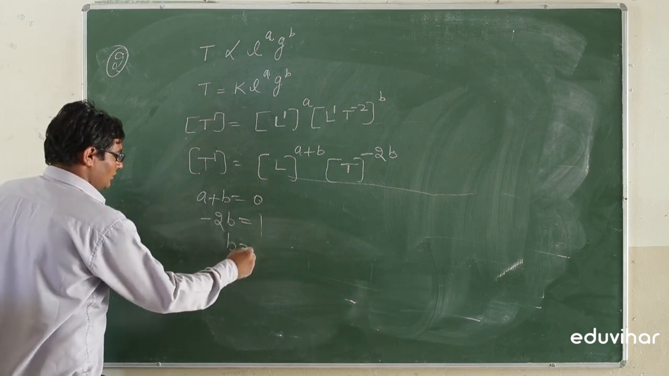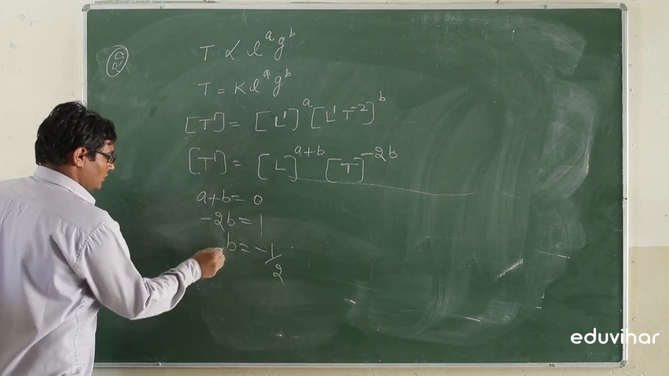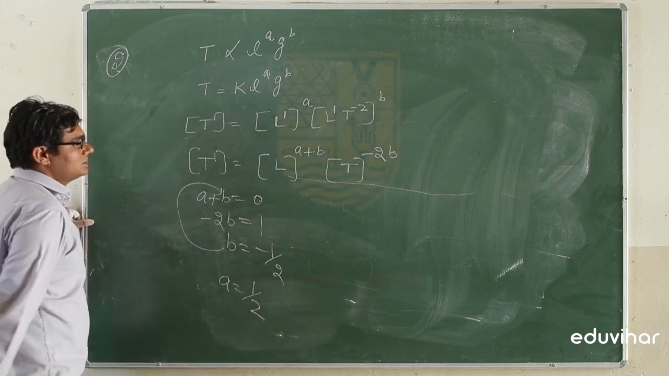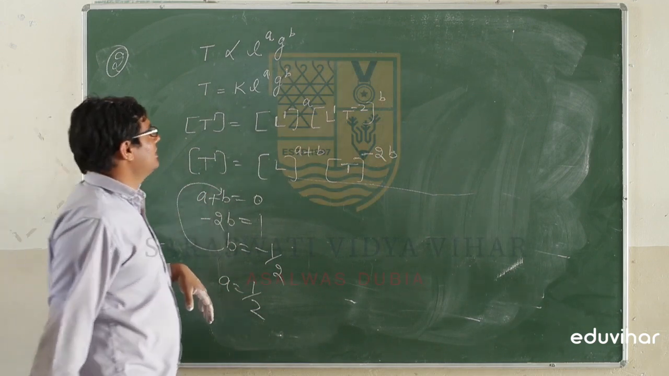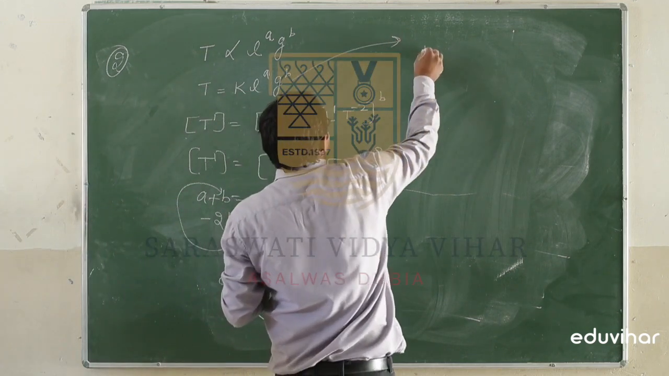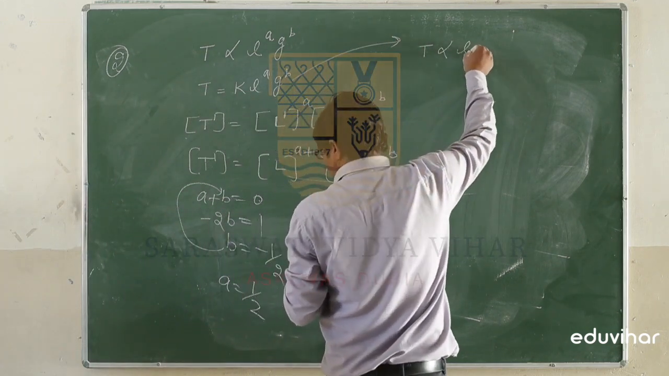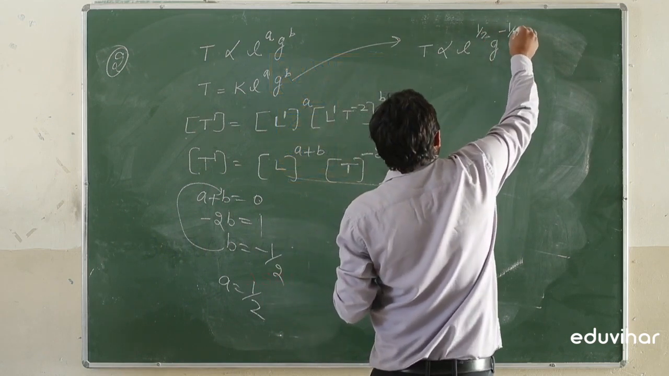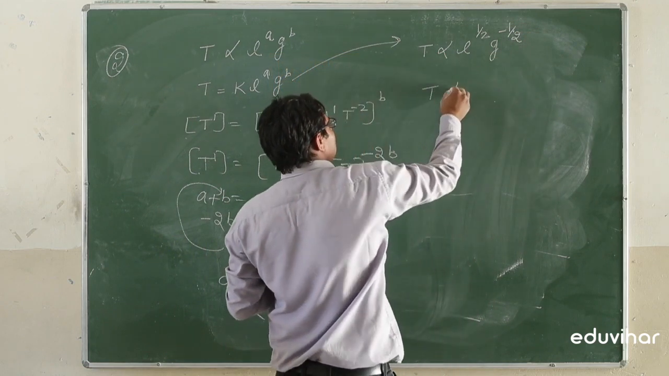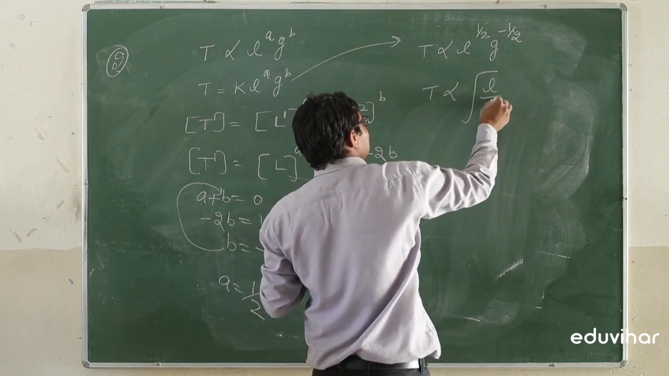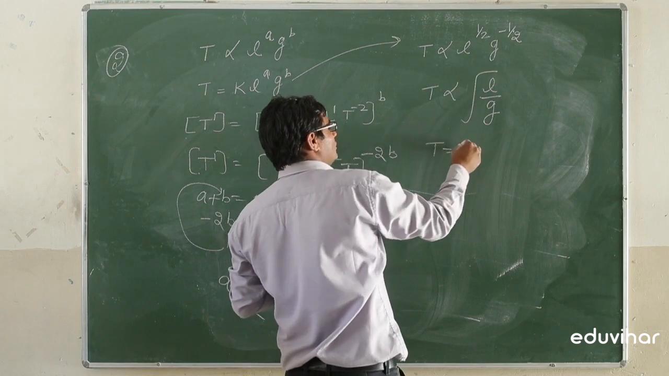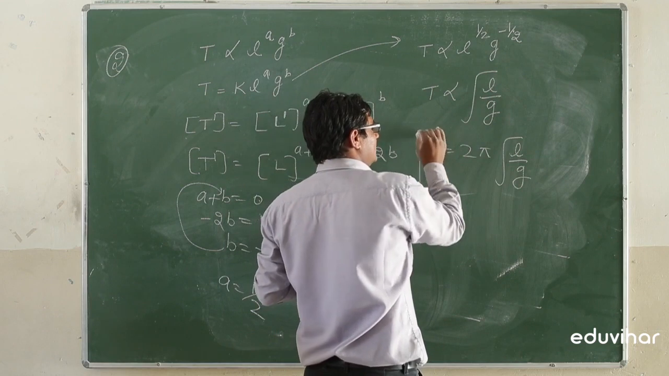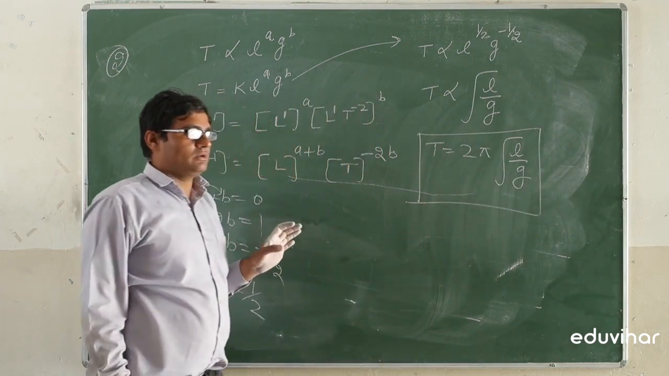So b is equal to minus 1 by 2, and putting that value here, we find the value a is equal to 1 by 2. These are the powers of a and b. We put these powers in that equation. So T is proportional to length with power 1 by 2 and acceleration due to gravity with power minus 1 by 2. So T is proportional to root L by g, and T is equal to 2π root L by g. This is the formula for the time period of a simple pendulum.